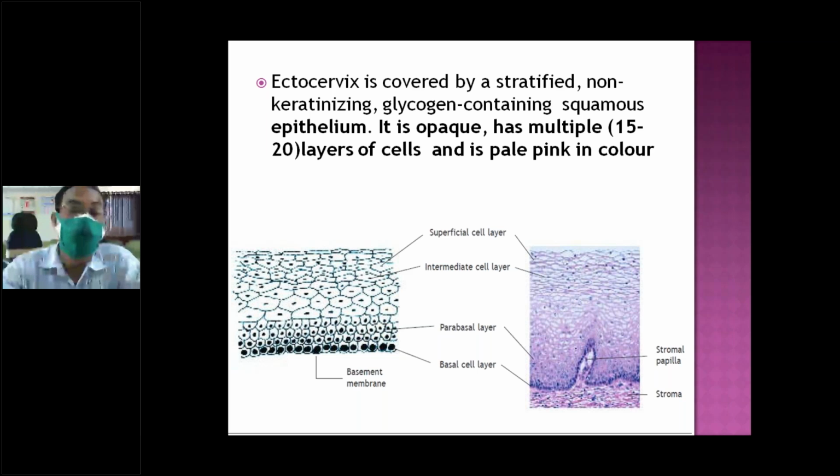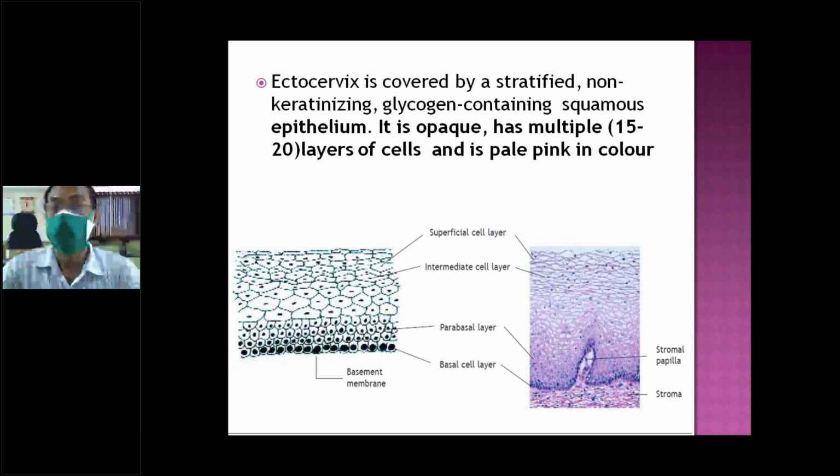If it involves this epithelium, it is CIN.